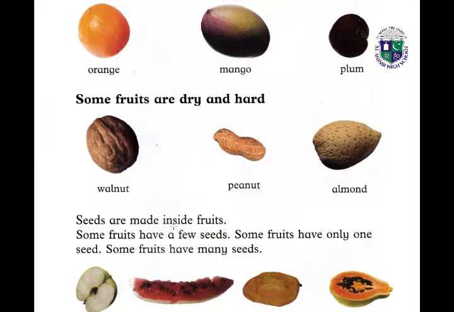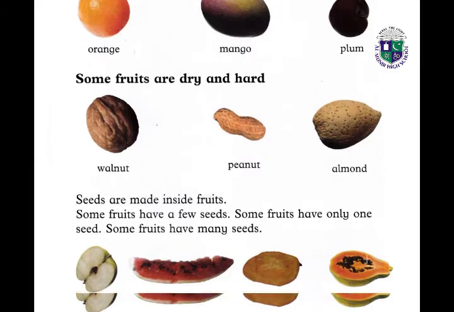Seeds are made inside fruits, and some fruits have a few seeds. Some fruits have only one seed, and some fruits have many seeds. जो seeds हैं वो fruit के अंदर होते हैं, and some fruits have a few seeds, and some fruits have only one seed, and some fruits have many seeds.